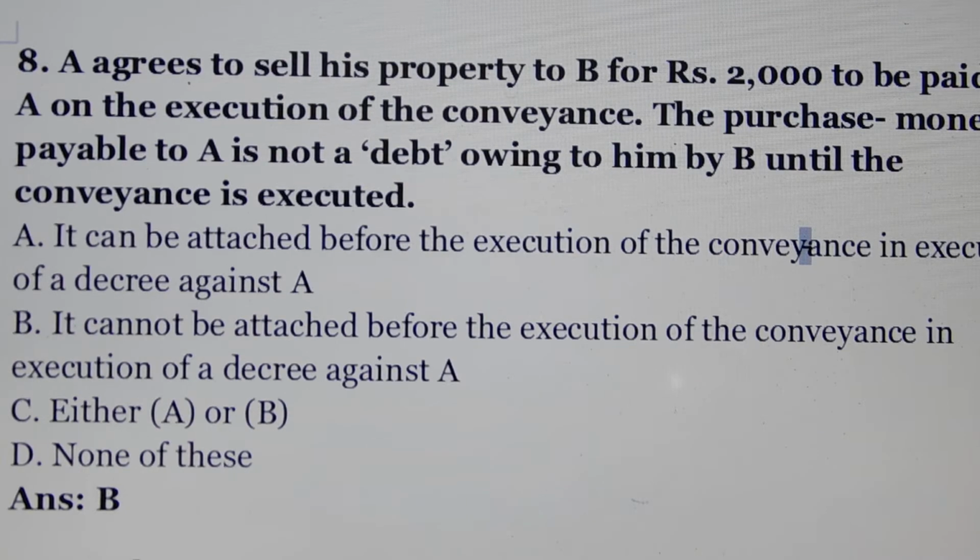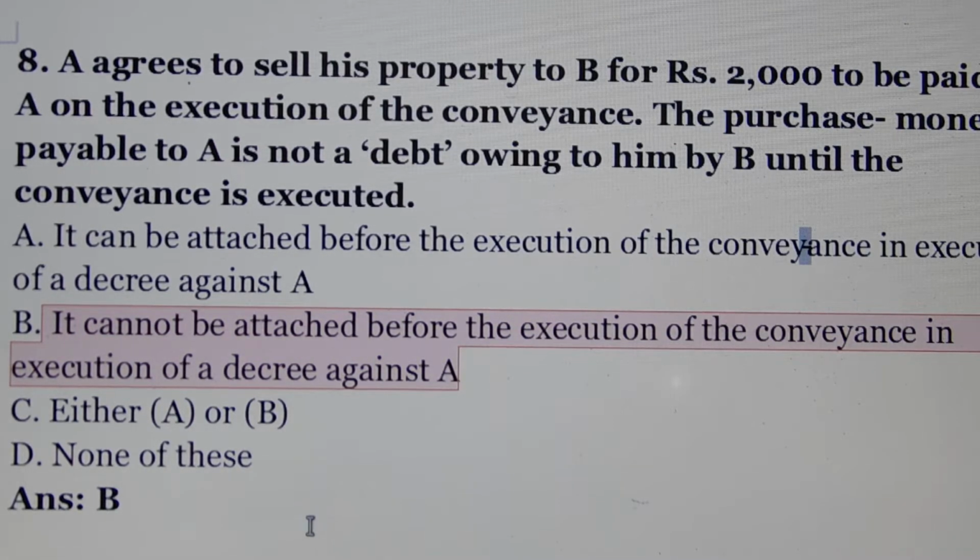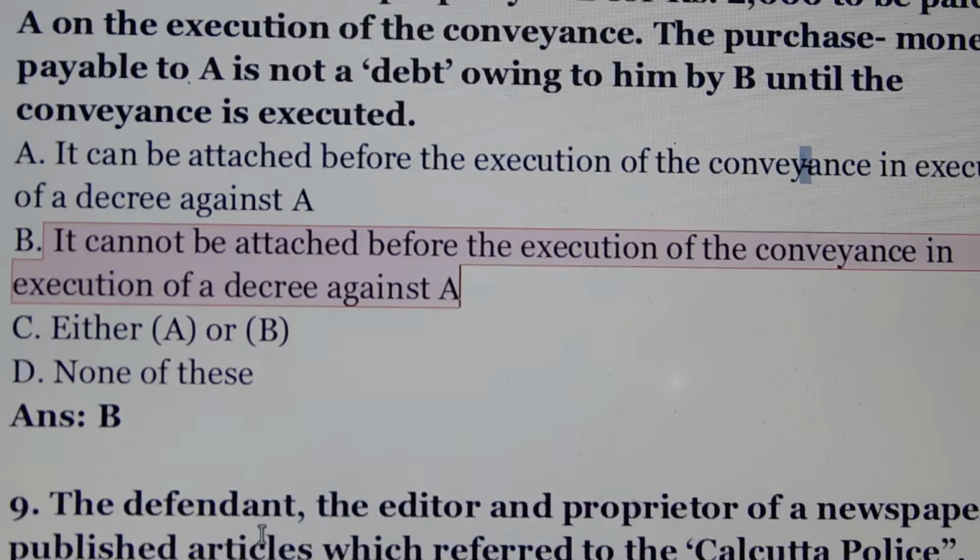Question number 8. A agrees to sell his property to B for rupees 2000 to be paid to A on the execution of the conveyance. The purchase money payable to A is not a debt owing to him by B until the conveyance is executed. Answer is option number B. It cannot be attached before the execution of the conveyance in execution of a decree against A.